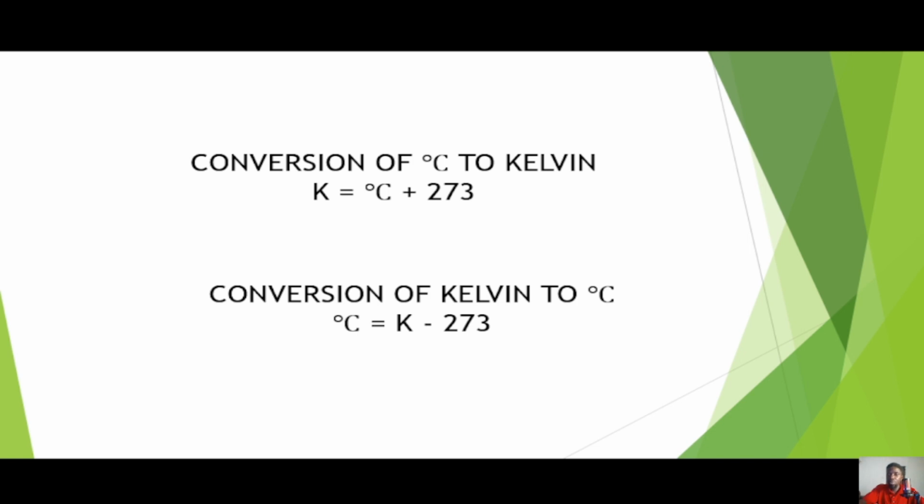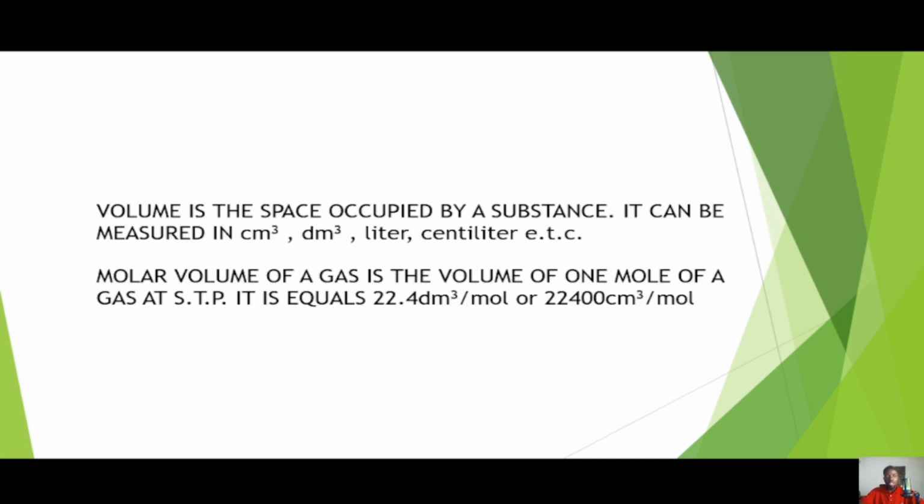Now we'll go into the next parameter that is used to describe gases. And that parameter is what we refer to as volume. Now, volume is described as the space occupied by a particular substance. It can either be measured in cm cube or dm cube. There could be more, like the liter, the centiliter, and the rest of them. However, in our Nigerian curriculum with respect to JAMB, emphasis is on cm cube and dm cube. I'm also going to talk about how to convert these two to each other.